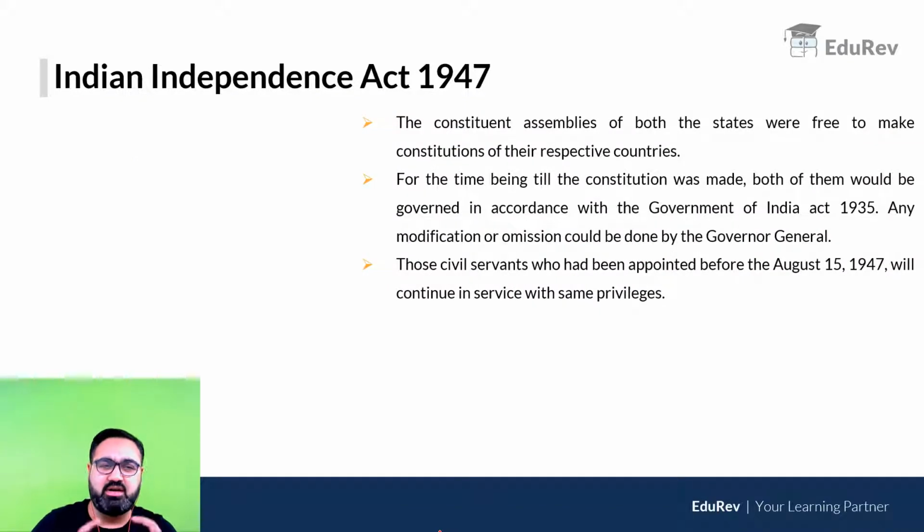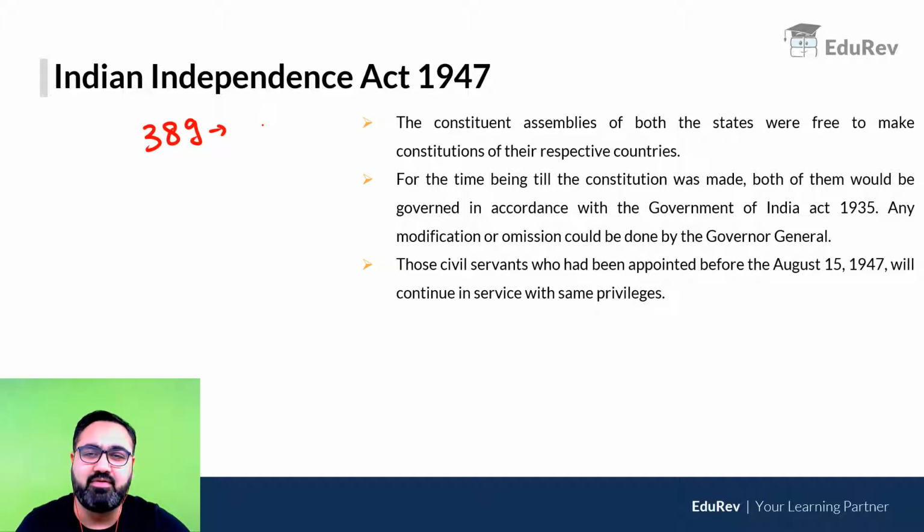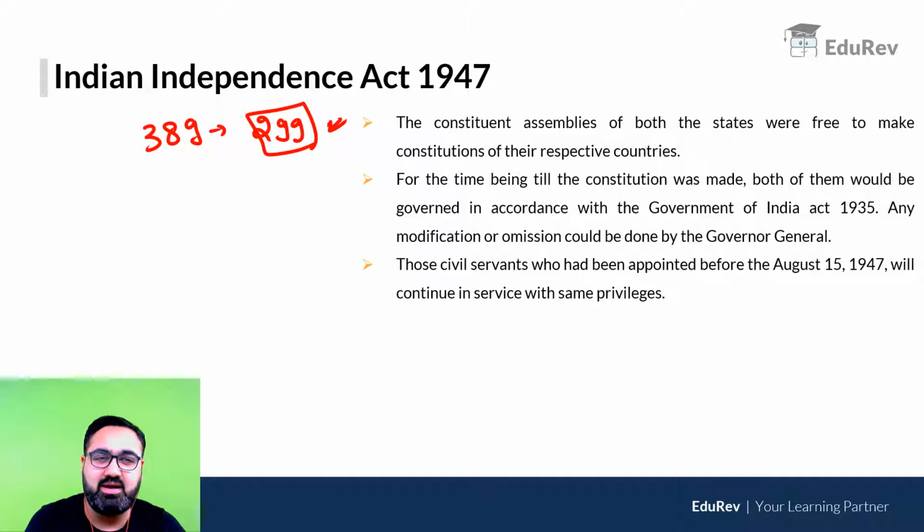Constituent assemblies were created for both. So India's Constituent Assembly was now cut short. It originally had 389 members, but after division, India's Constituent Assembly now officially had 299 members. A new Constituent Assembly was created for Pakistan for making Pakistan's own constitution.